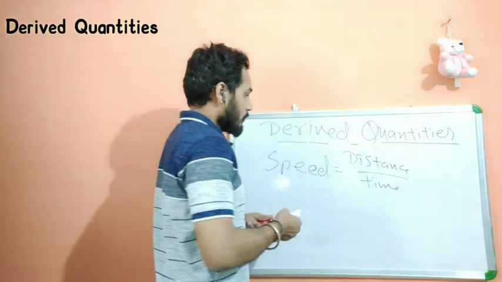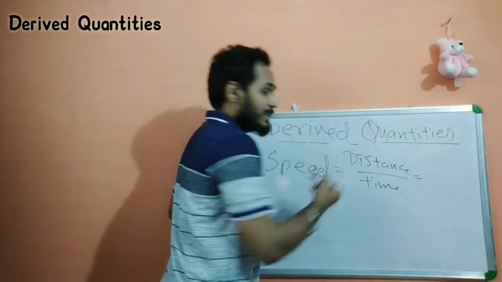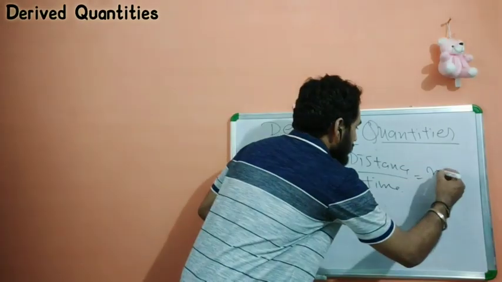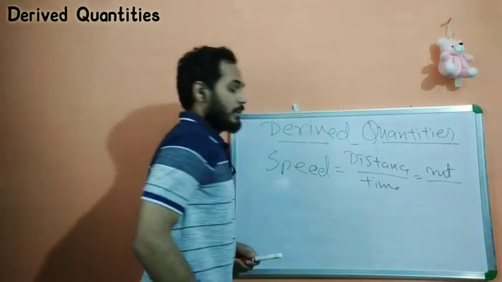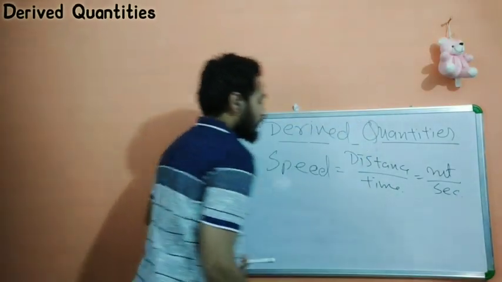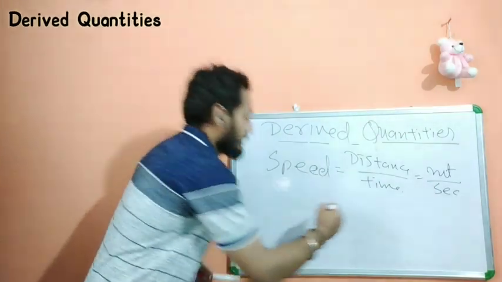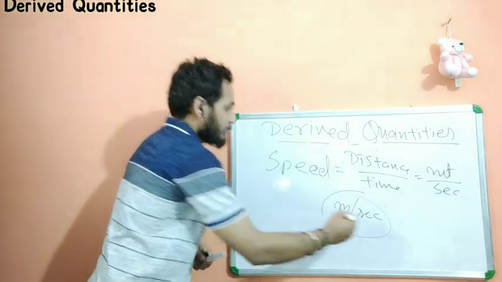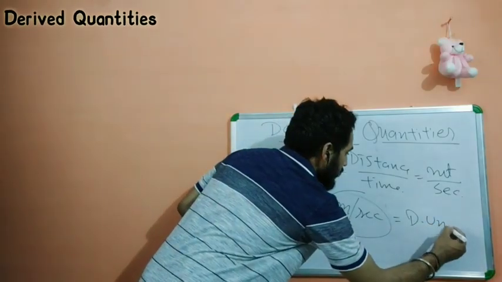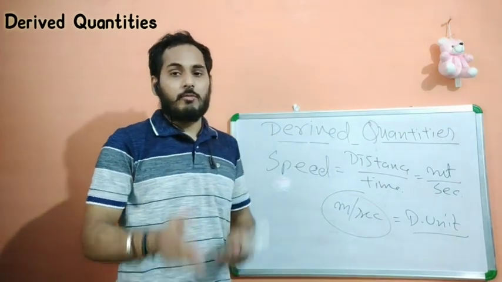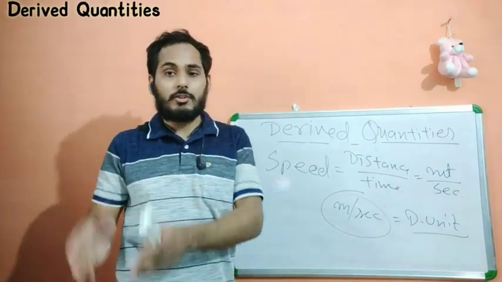And the units which represent this kind of quantity are known as derived units. Let's see what happens when we talk about distance. You know the fundamental unit of distance is meter, and time is followed by second. So when we talk about the derived unit, it becomes meter per second. So this will be the derived unit.